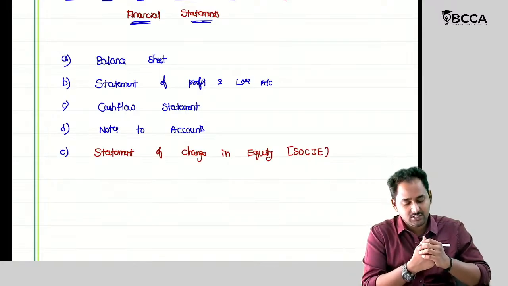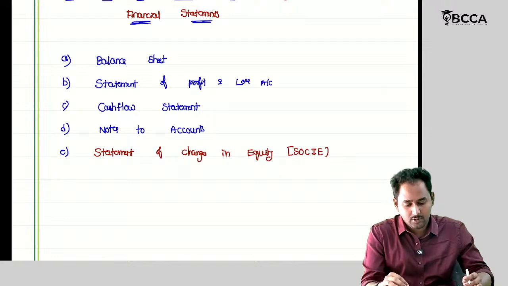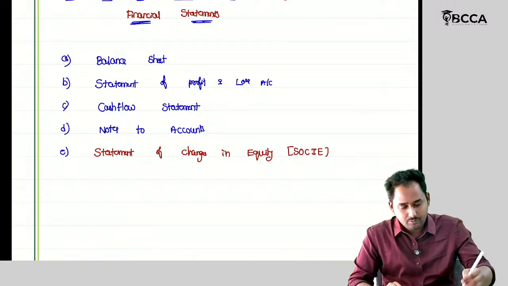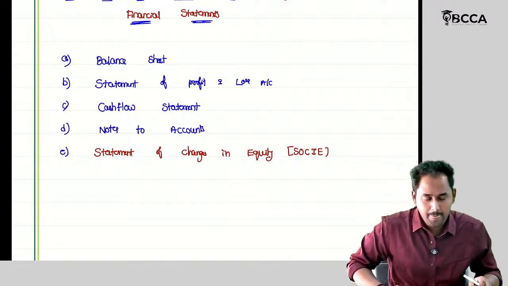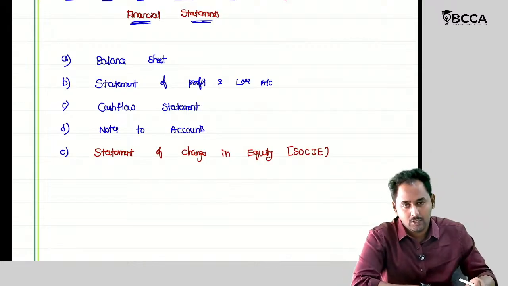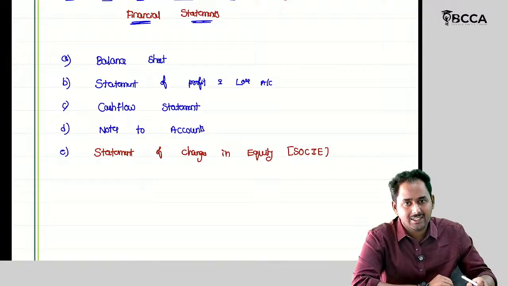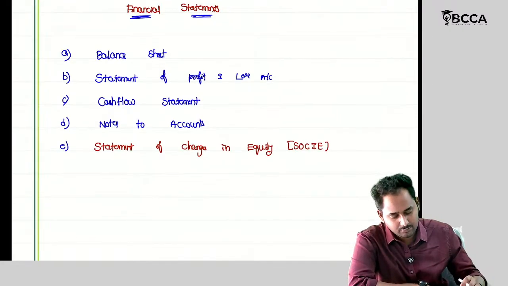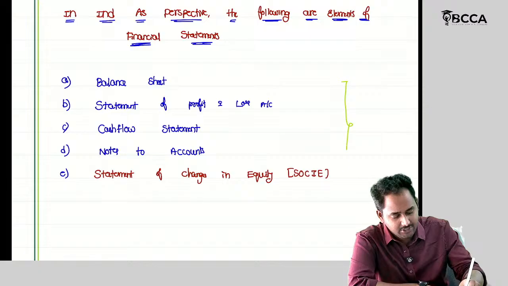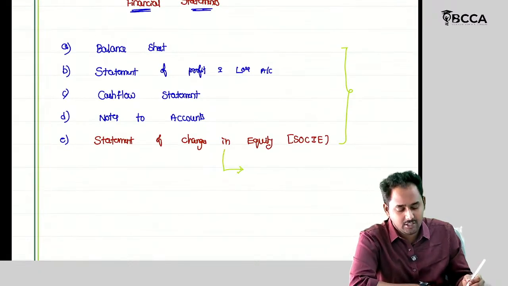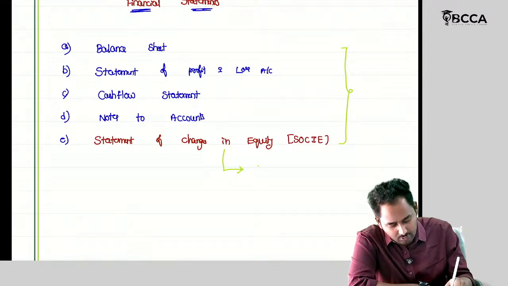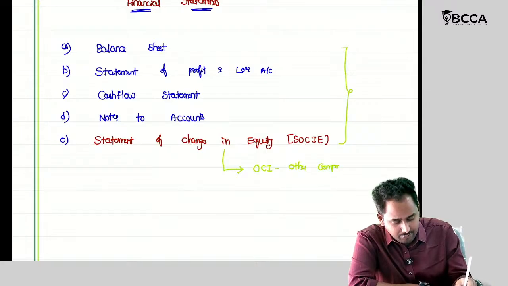Statement of changes in equity. In this statement of changes in equity, there is a concept called OCI, other comprehensive income. So these are the elements of the financial statements. OCI means other comprehensive income.